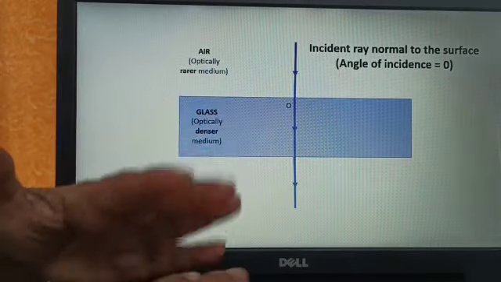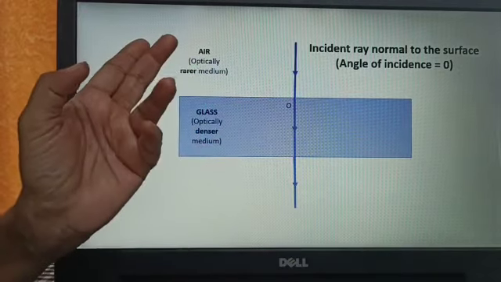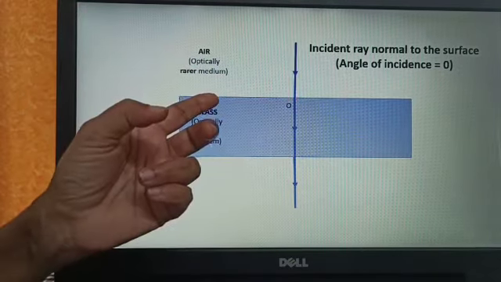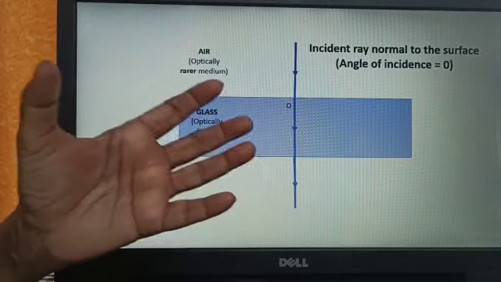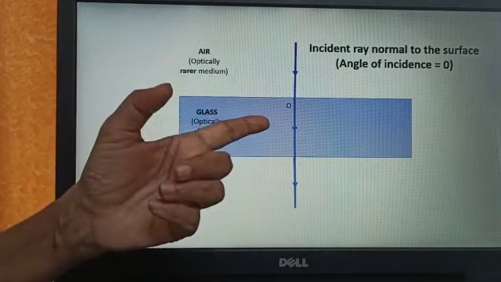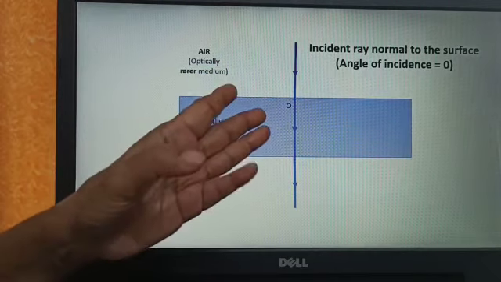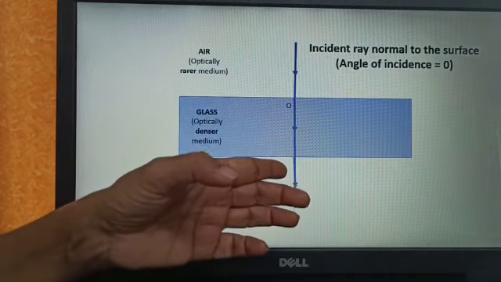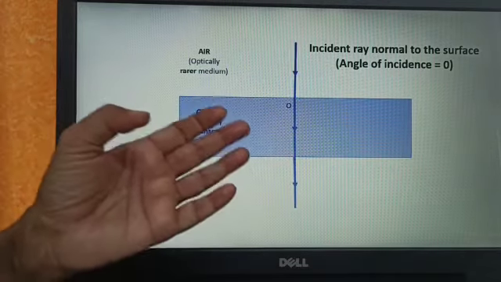That means it is not bent. Now see, in both the cases, you find that the speed of the light changes, which is the main cause of the refraction. Here also, the speed of the light changes, but the only thing is, there is no bending of the light ray.